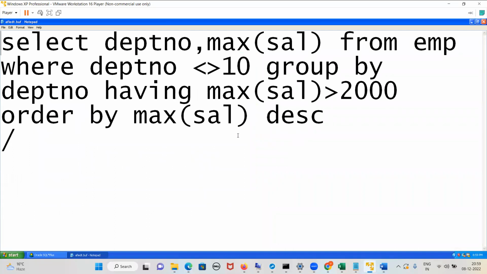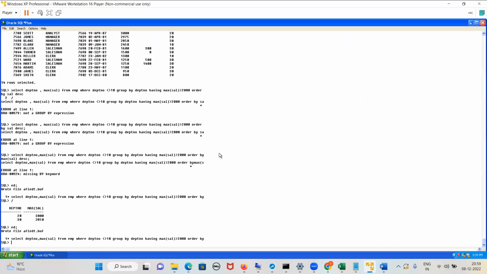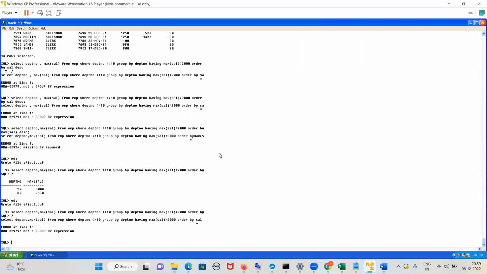You are selecting department number and maximum salary from this table, and then you are sorting based on the salary. Will it work? No. It will tell not a group by expression. You have grouped the data based on department number, where the maximum salary is greater than this one. So you are getting this output.